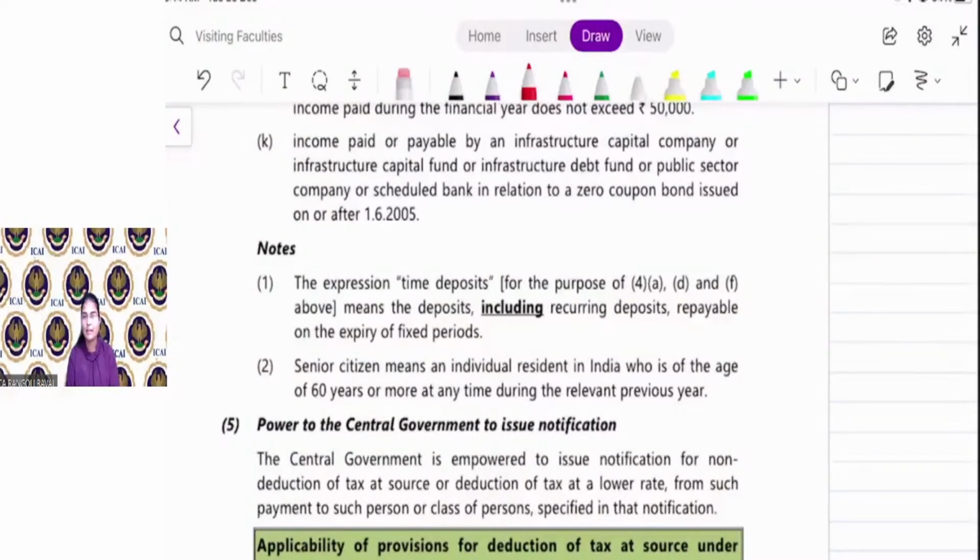So the bank, if say for example you are having fixed deposit in bank and bank is paying 45,000 interest, then the bank is required to deduct tax at the rate of 10%, that is 4,500 on that interest.